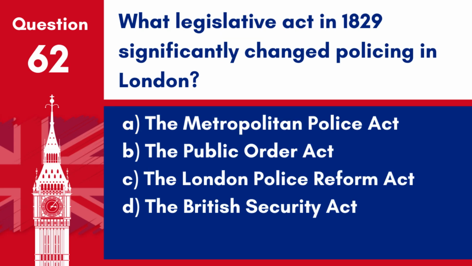Question 62. What legislative act in 1829 significantly changed policing in London? A. The Metropolitan Police Act. B. The Public Order Act. C. The London Police Reform Act. D. The British Security Act.